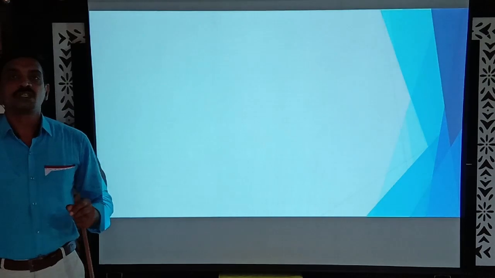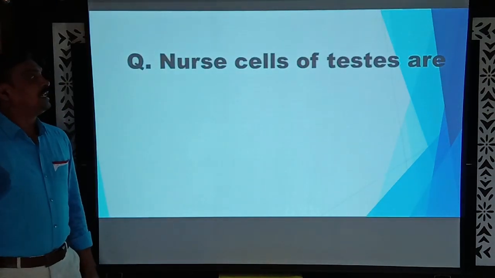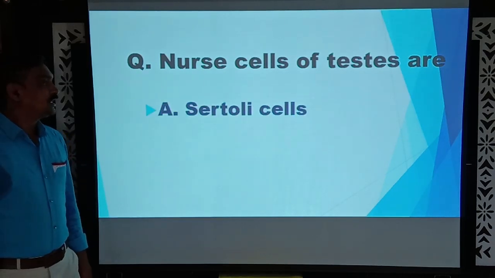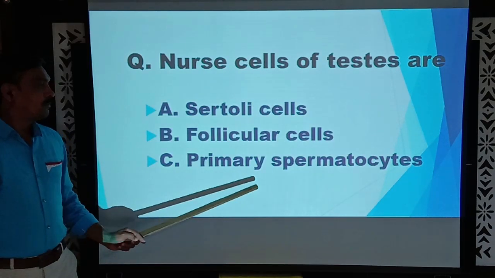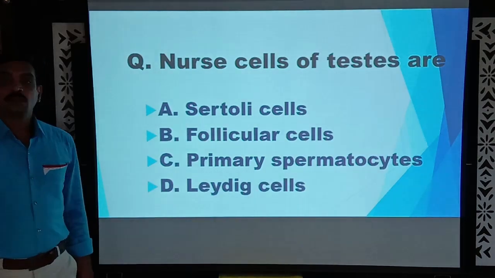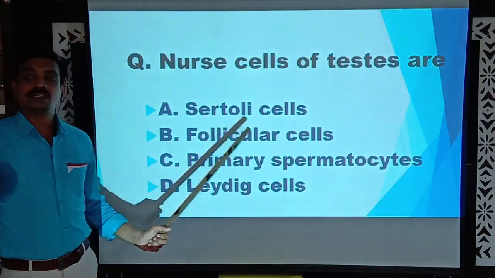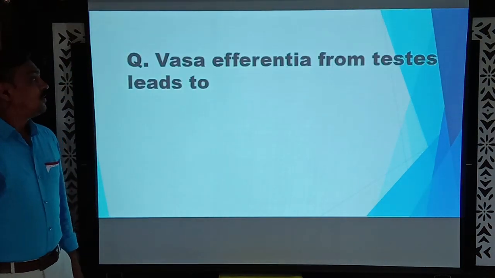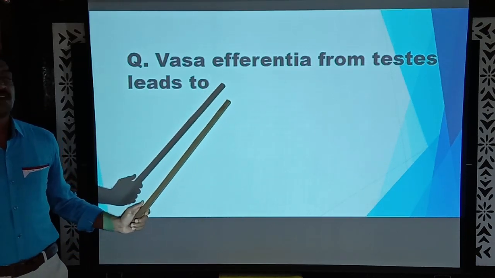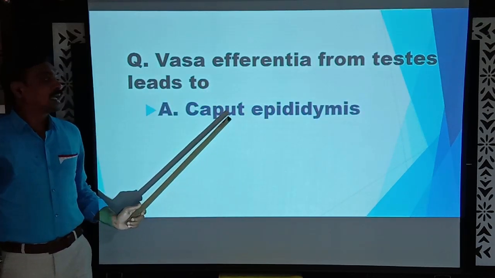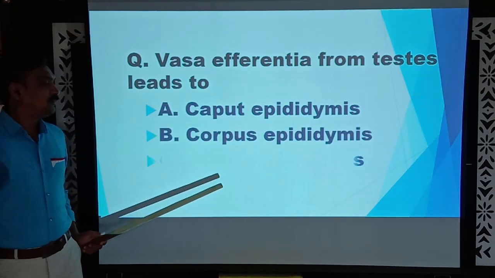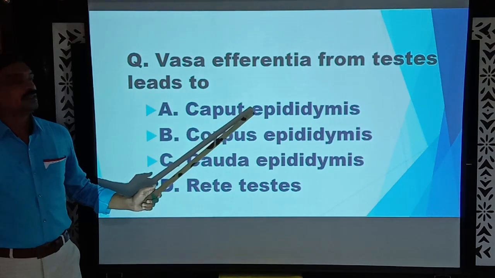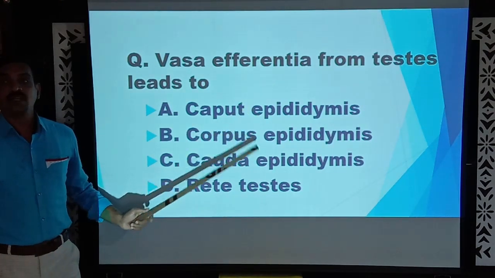Okay, now let us finish this topic. Nerve cells of testis are, what are the nerve cells of testis? Okay, Sertoli cells, follicular cells, primary spermatocytes, Leydig cells. What is the answer? Very good. Sertoli cells is the right answer. Okay, coming to the next question. Vasa afferentia from testis leads to the caput epididymis, the corpus epididymis, the cauda epididymis, or the rete testis. What is the answer? Very good. The caput epididymis is the right answer.